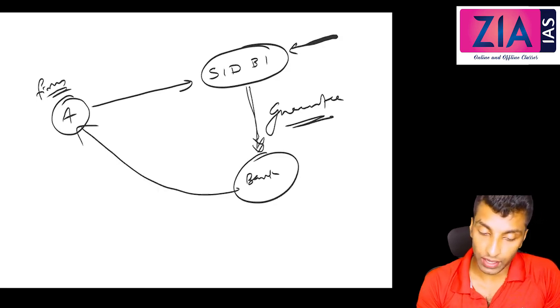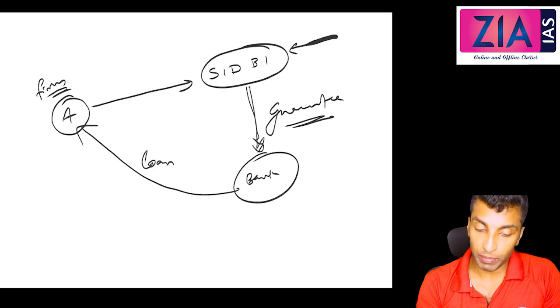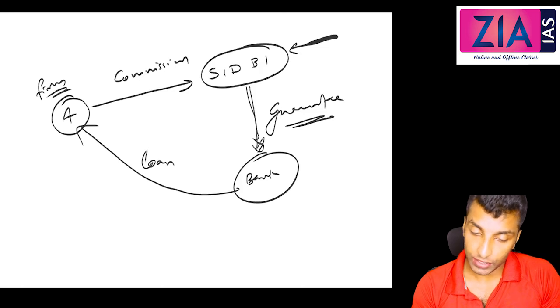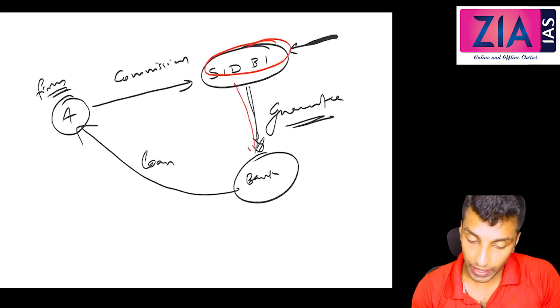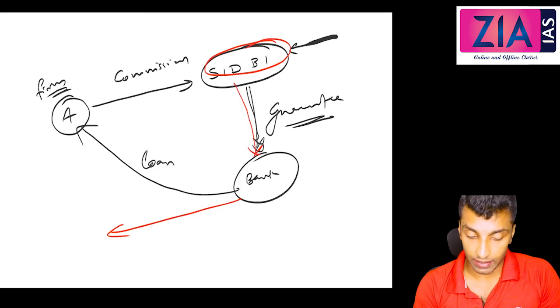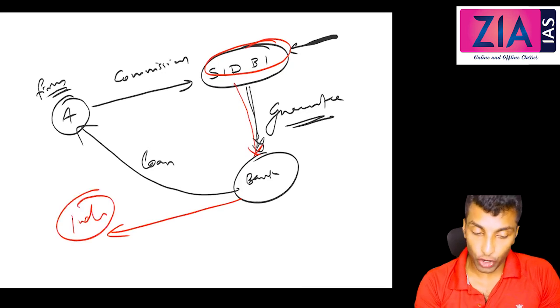The creditworthiness is increased, so the loan will be given. Here commission is paid. Earlier is an entirely different case. SIDBI is directly giving money to banks and asking them to lend into a particular sector, an industry related sector, not to this company specifically.